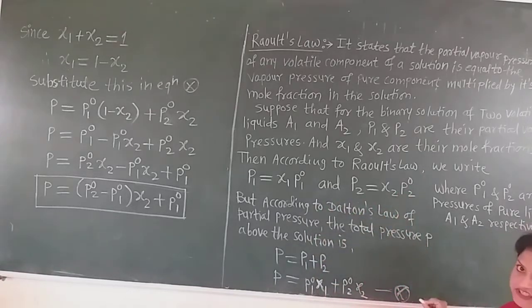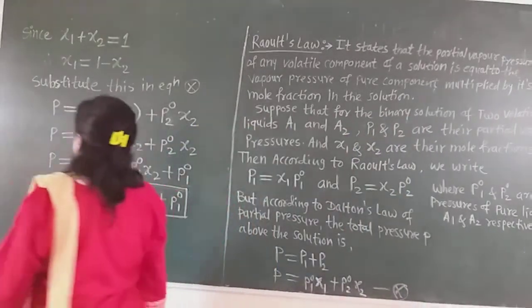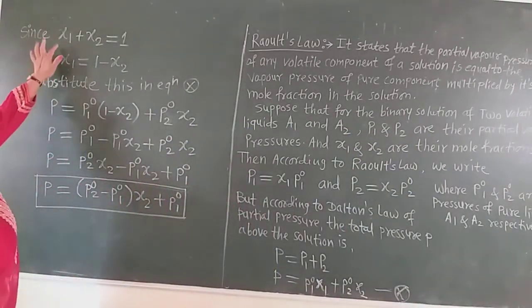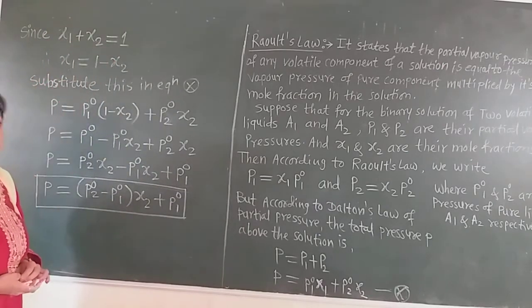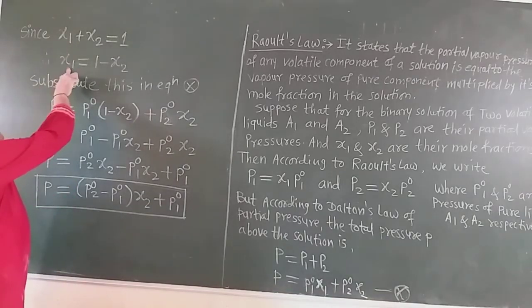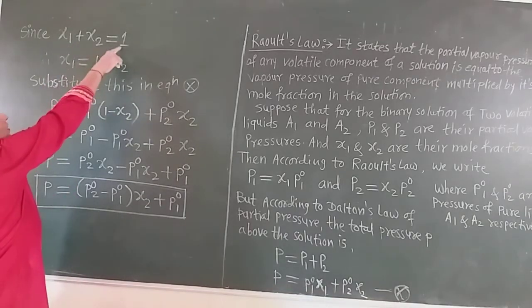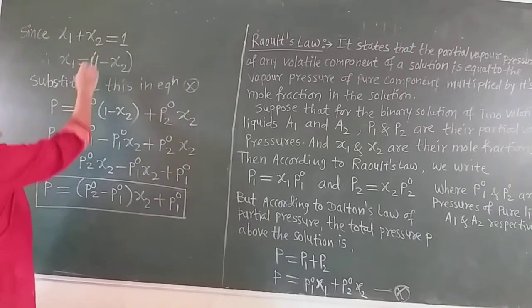Now this is equation X. We know that the mole fractions X1 and X2 always add up to 1. Mole fractions are always unity, and therefore X1 is equal to 1 minus X2.